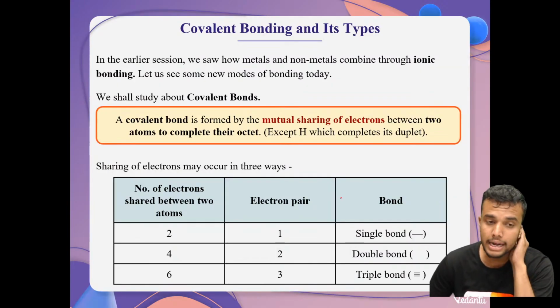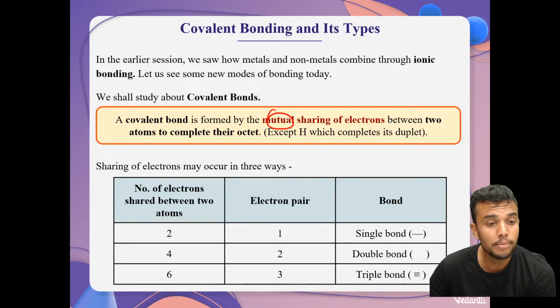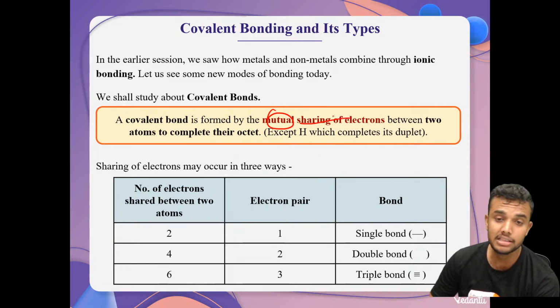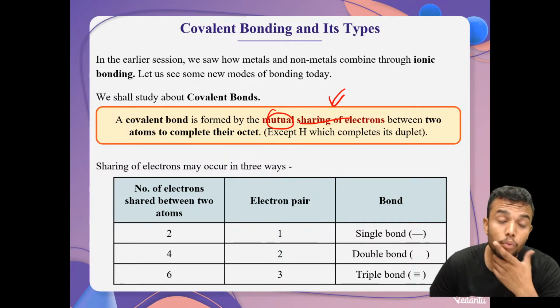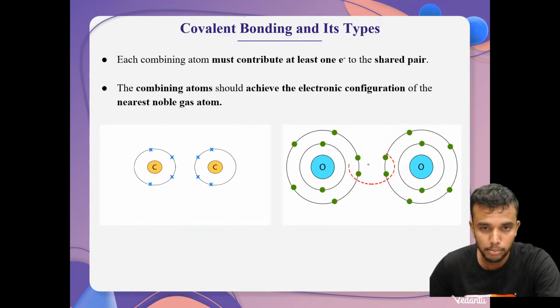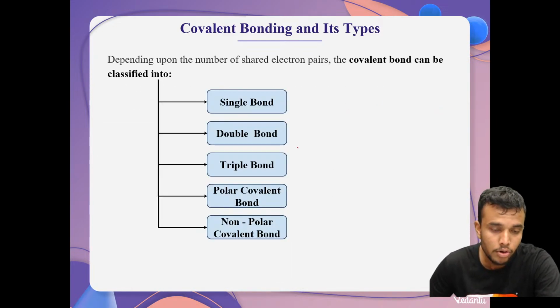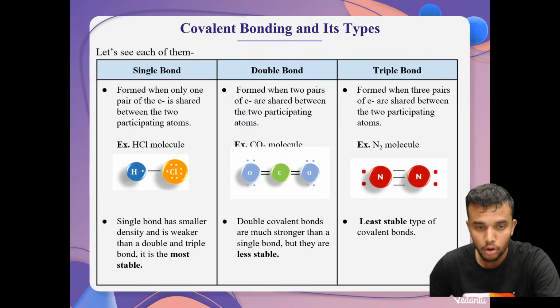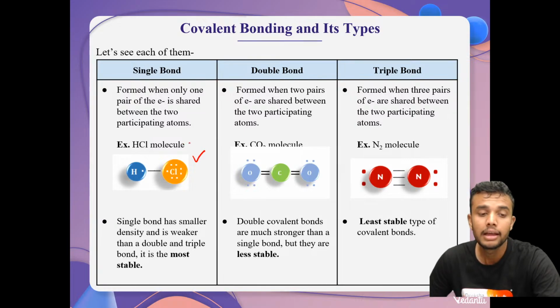We already know covalent bonding is a chemical bond formed by mutual sharing of electrons. We already discussed this covalent concept in carbon and its compounds, right, students? We have three types of covalent bonds: single bond, double bond, and triple bond. These are the examples, and they are also classified as polar and non-polar. We already know a single bond is mutual sharing.